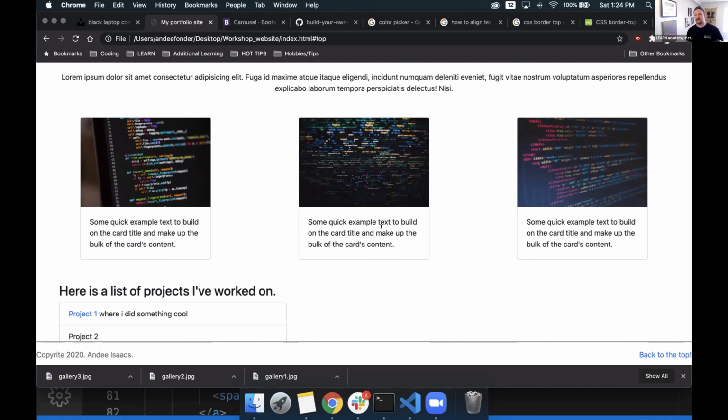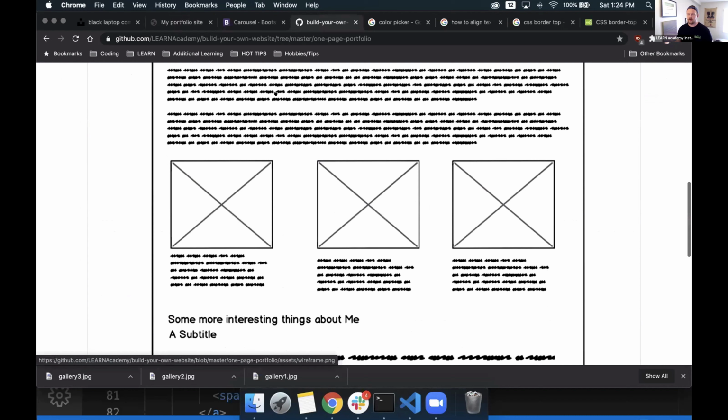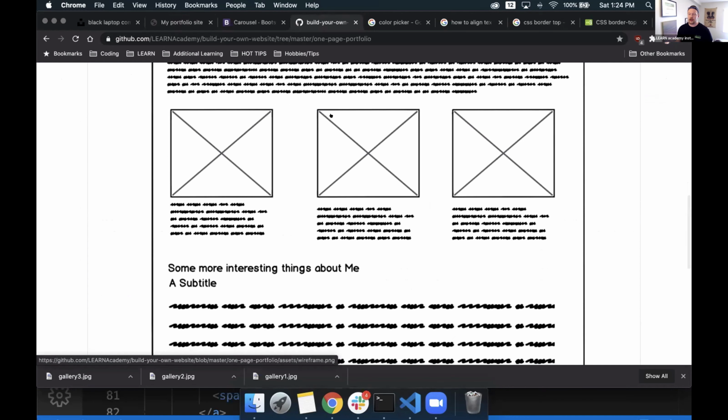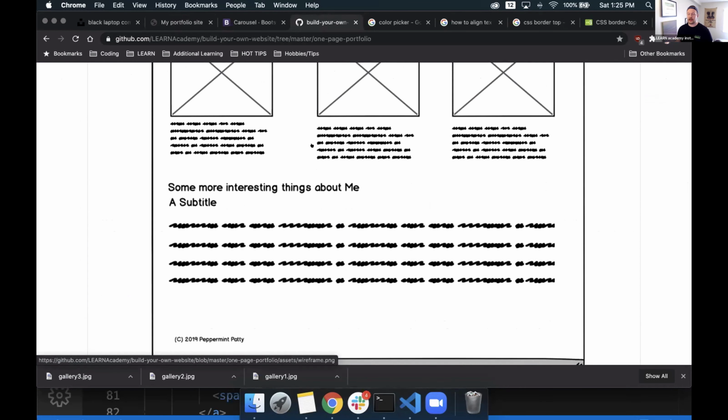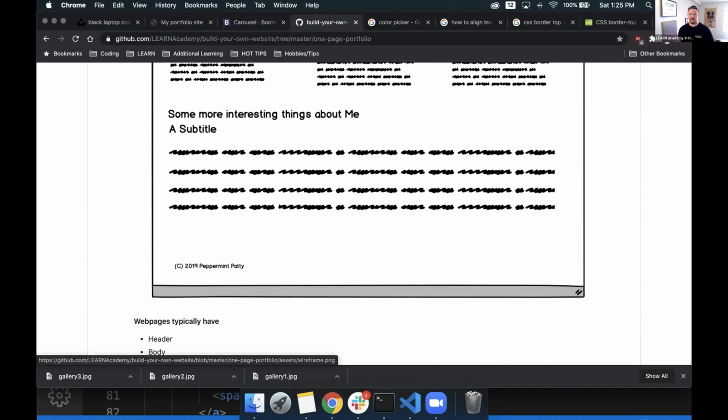So that's the majority of it. We've pretty much reached our goal here. We have our header, we have our body with some text inside of it, we have some cards, we have some text below the cards, then we have a title, I should say a heading, some list items inside of it. We made a footer that's floating around with our user that has the ability to go back to the top, and we added a gallery inside there.